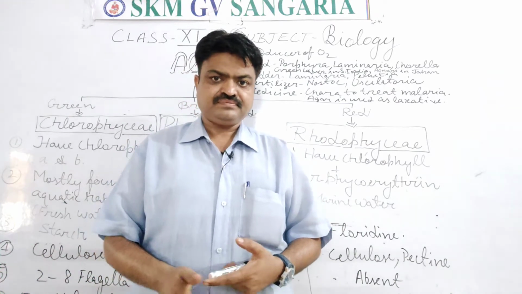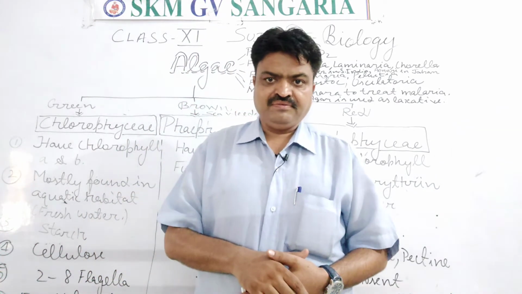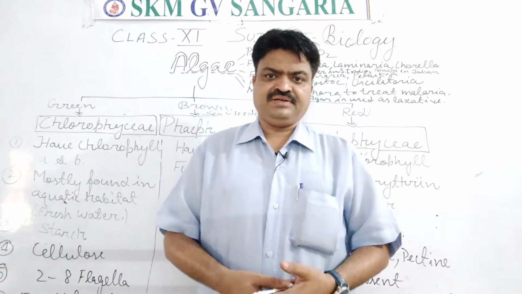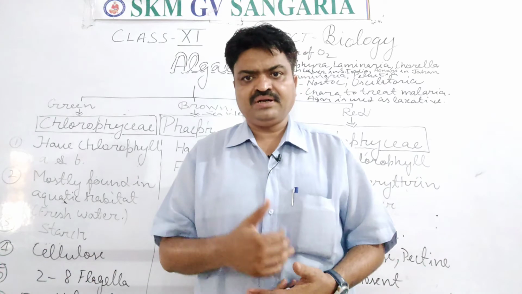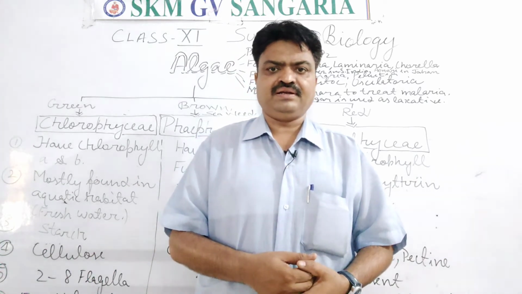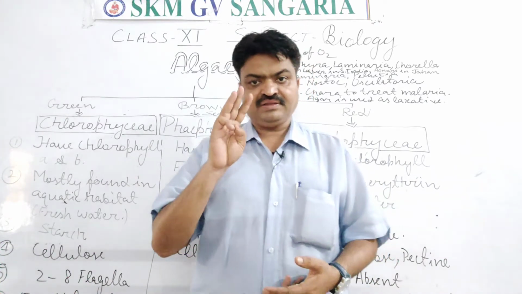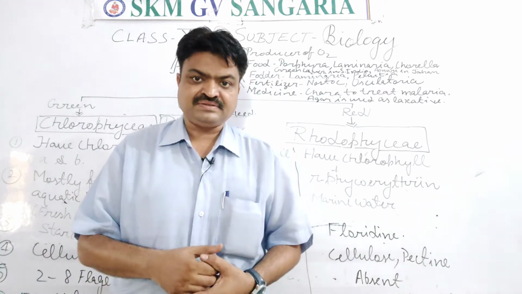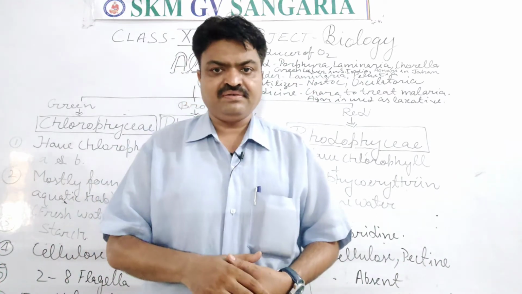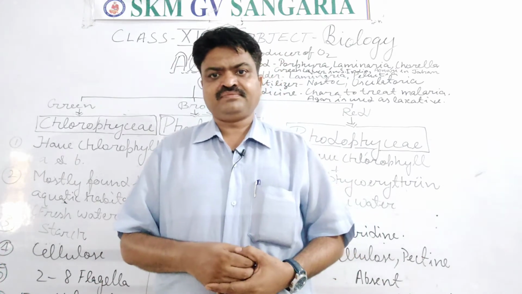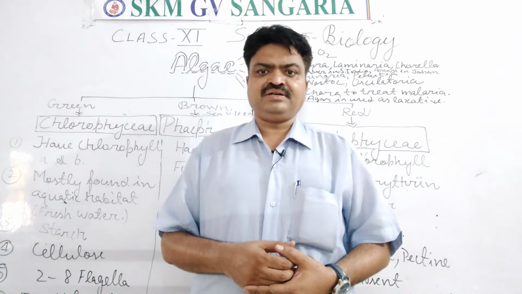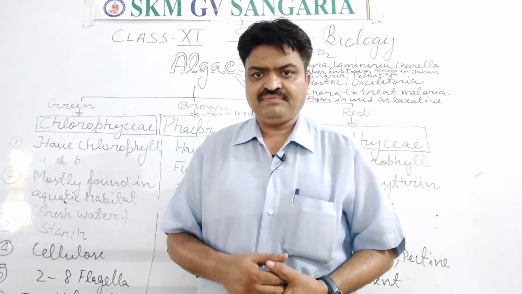First, according to color we can classify them into green algae, brown algae and red algae. These three colors of algae are found in our surroundings.